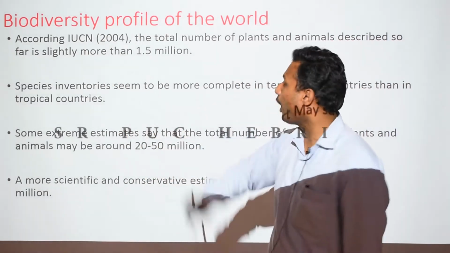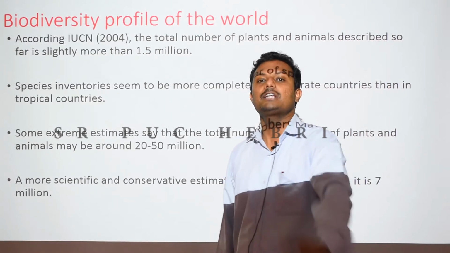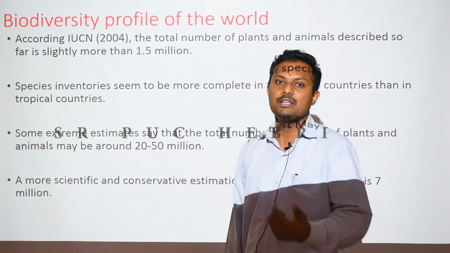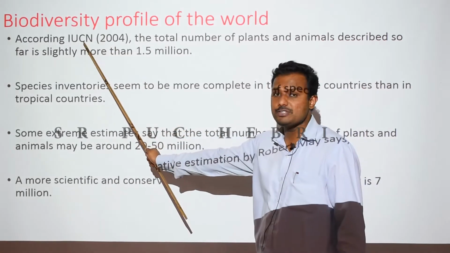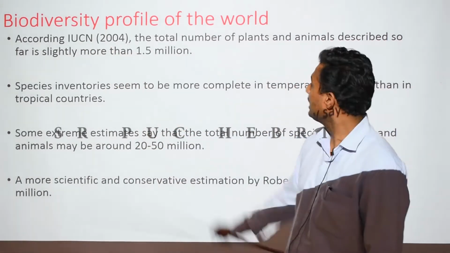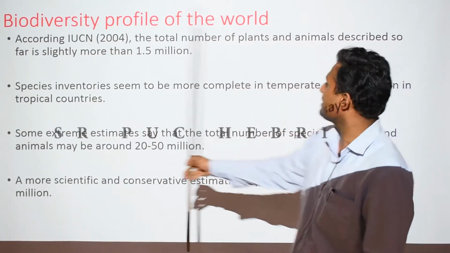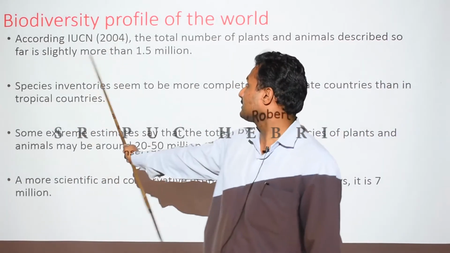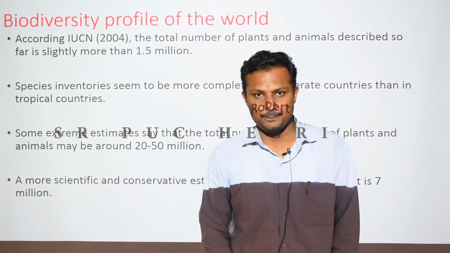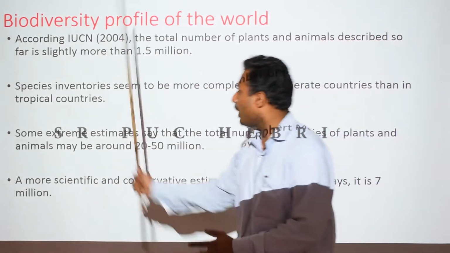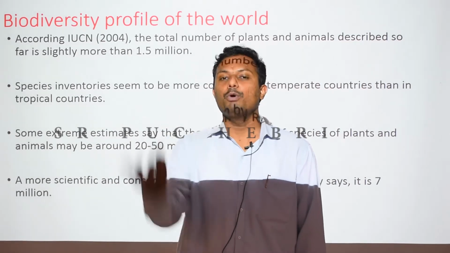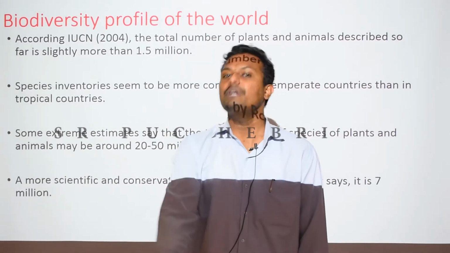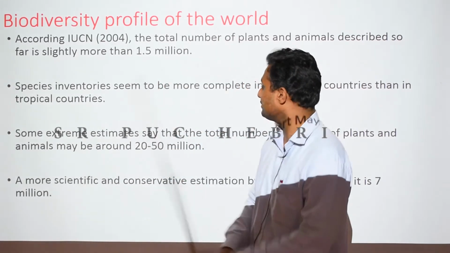This is the organization that keeps updating the various data on biodiversity. According to the IUCN data given in the year 2004, the total number of plants and animals described so far is slightly more than 1.5 million. This is the IUCN data. There are many individual ecologists who have put forth their own data, and according to them it is different.